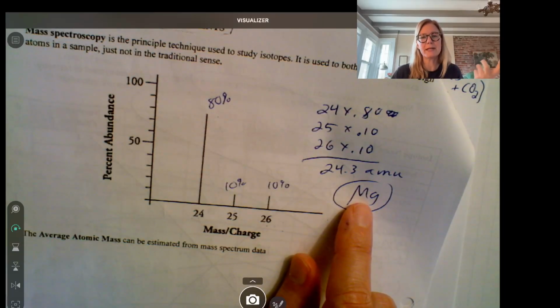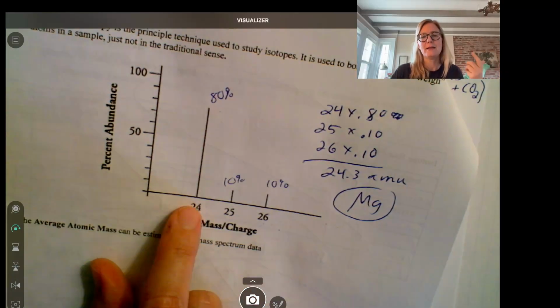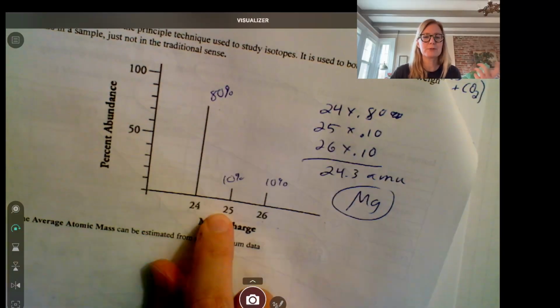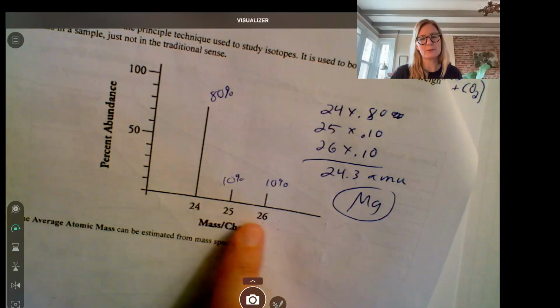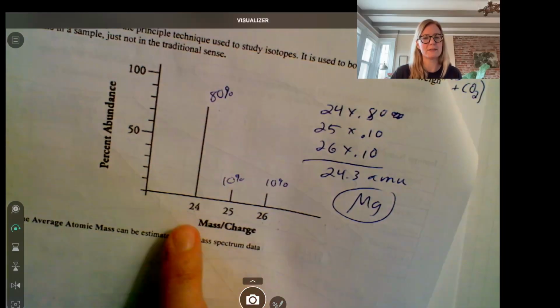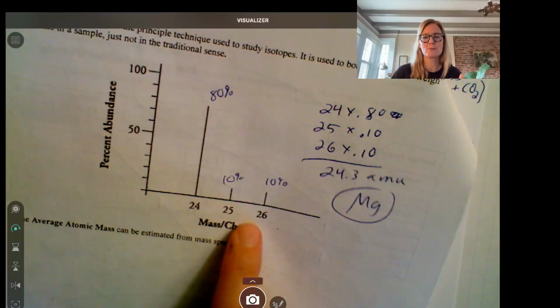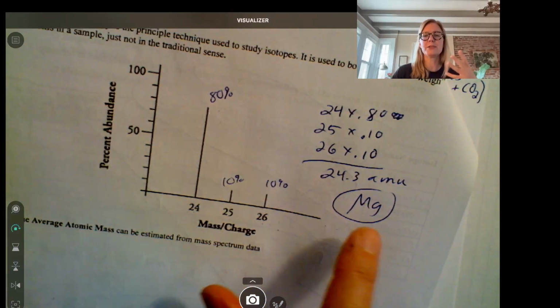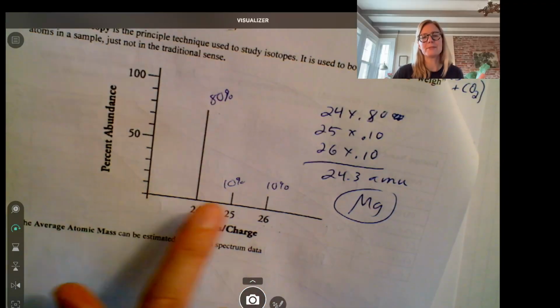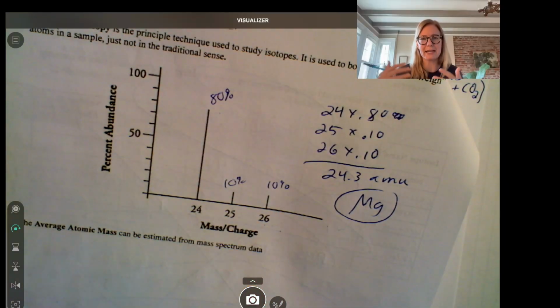If you have a sample of magnesium, it's about 80% magnesium-24, 10% magnesium-25, and 10% magnesium-26. These are the mass numbers, right? So this one has 2 more neutrons than this one. That varying number of neutrons is what changes the mass of magnesium. So we learned to look within an element and see what its composition is of isotopes of that element within the sample of the element.